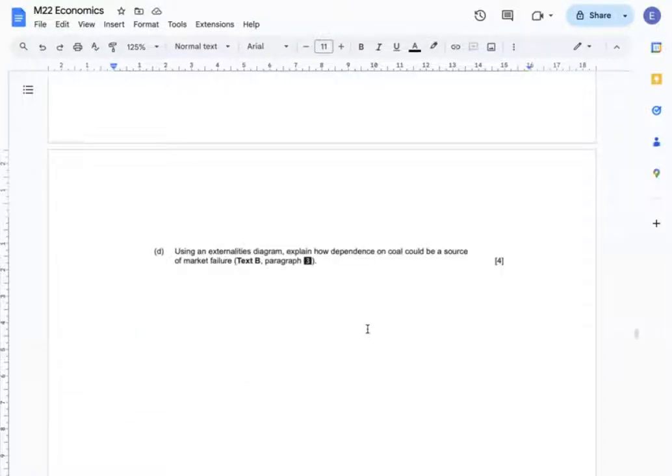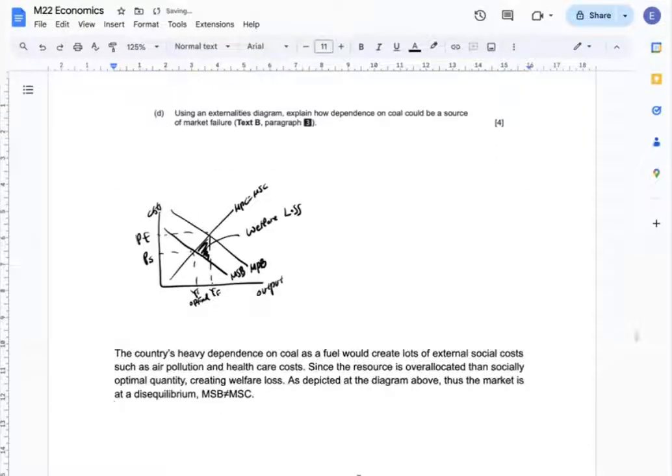Question D. Using an externalities diagram, explain how dependence on coal could be a source of market failure. A country's heavy dependence on coal as a fuel would create lots of external social costs, such as air pollution and healthcare costs, etc. And since the resource is over-allocated than the socially optimal level, it is creating welfare loss. As depicted from the diagram, the market is at a disequilibrium between MSP and MSC.